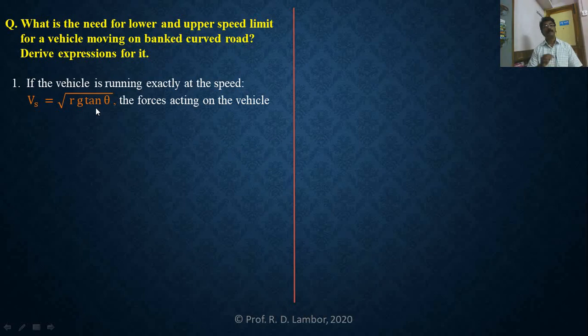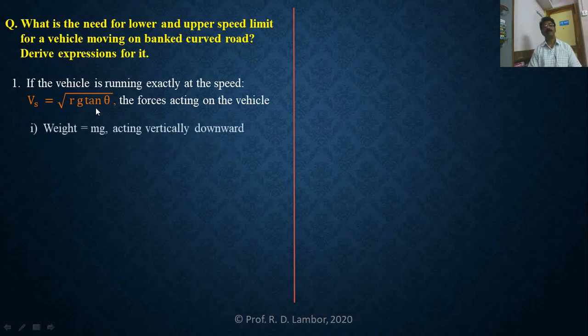And non-conservative forces like air resistance we have neglected. By neglecting such forces, we have derived this speed limit. And if our vehicle is running exactly at the speed limit, the forces acting on the vehicle are two. Can you tell me?